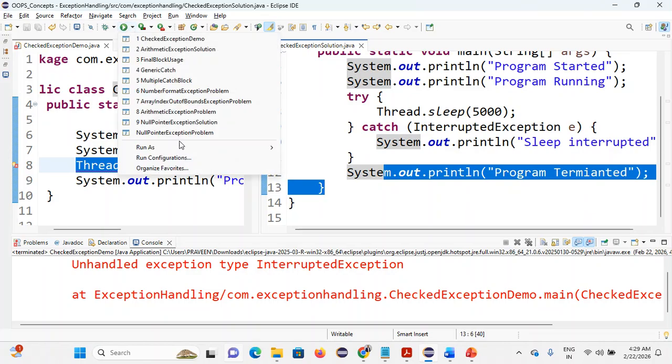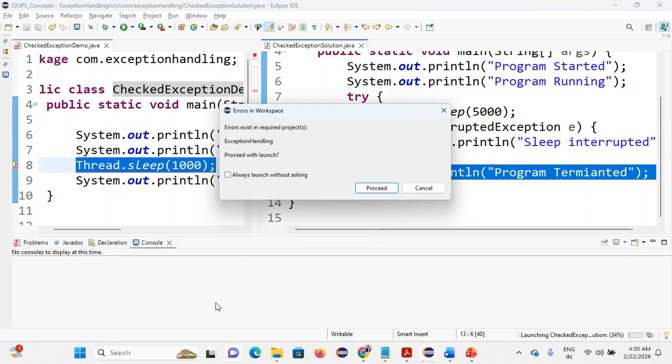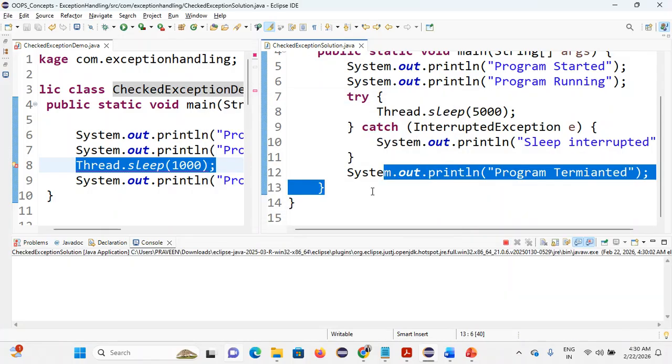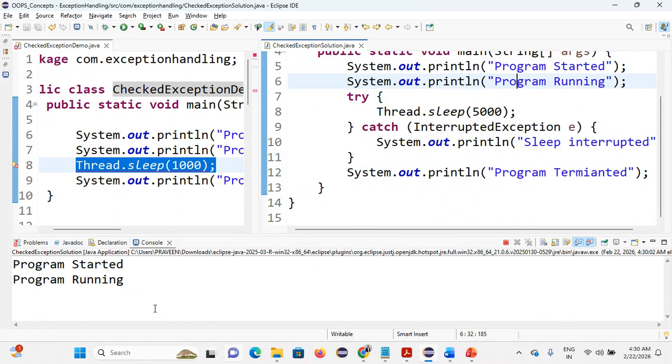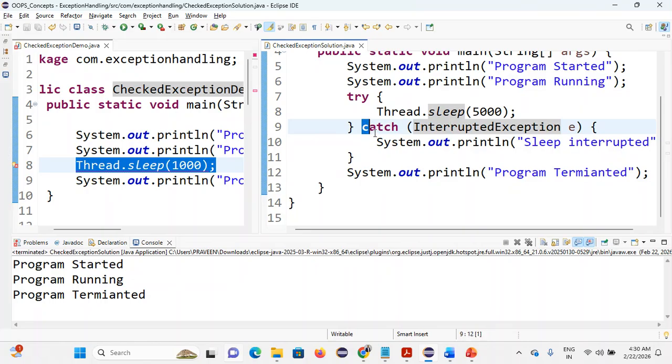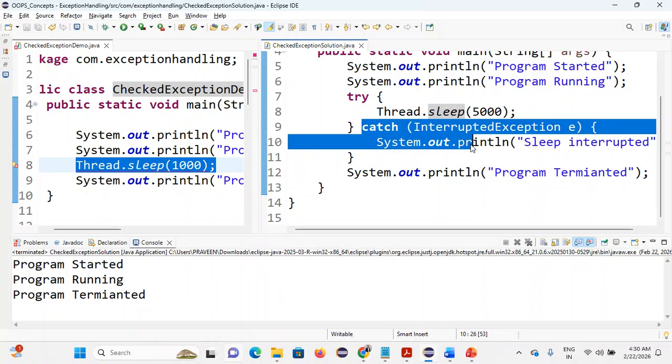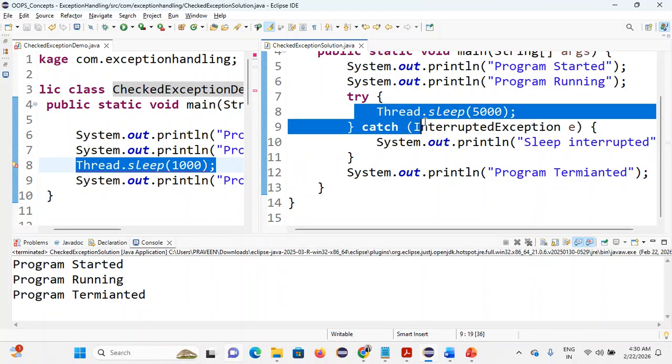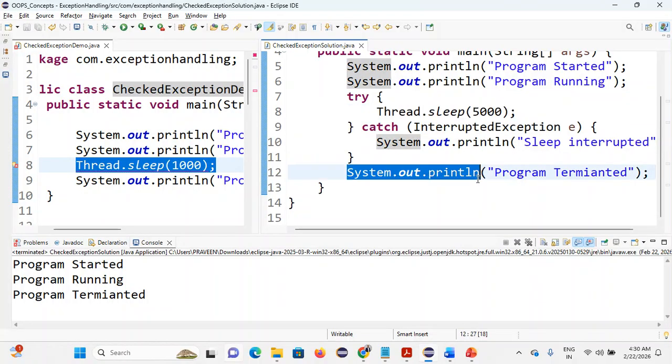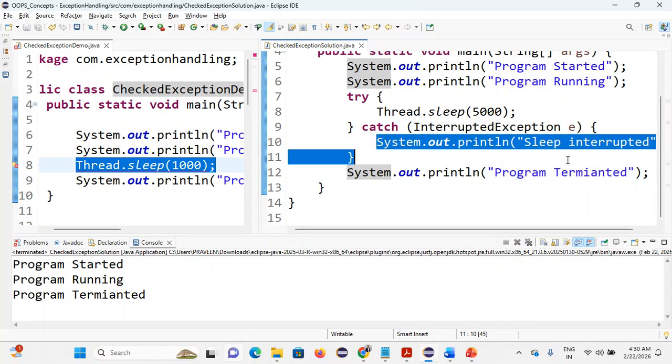For your reference, I'm executing this code now. See here: program started, program running. Next, what's the output? Program terminated, no interruption. That's why line numbers 9 and 10 are not executed. After line number 8, control moves directly to line number 12, since there is no exception. If an exception occurs, line number 10 will be executed.